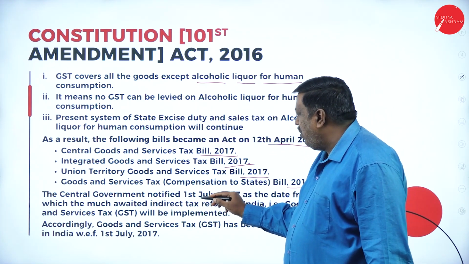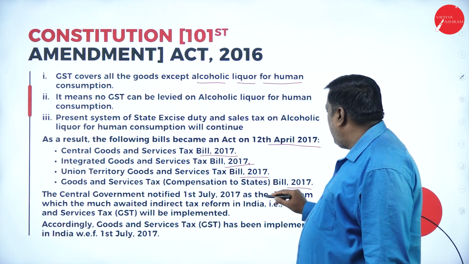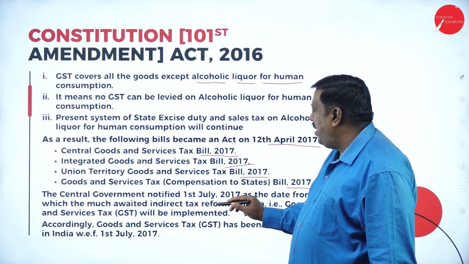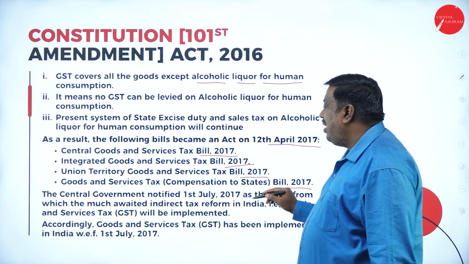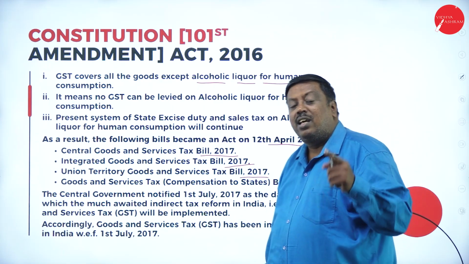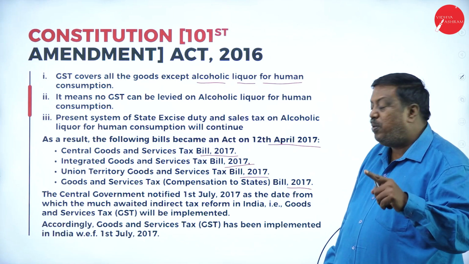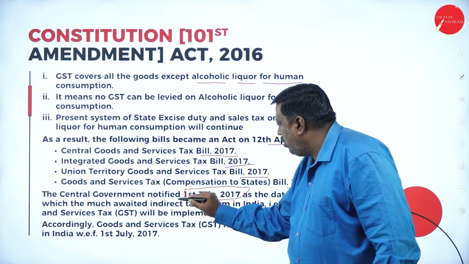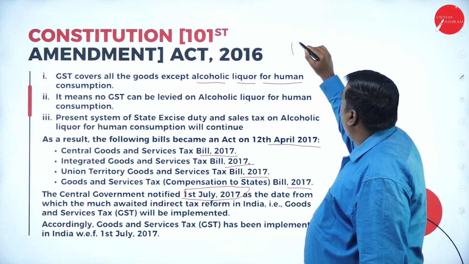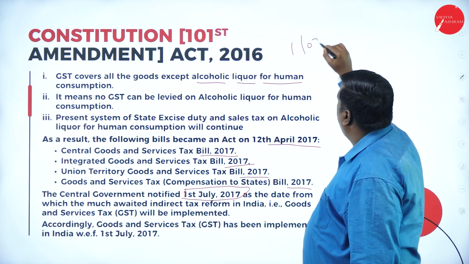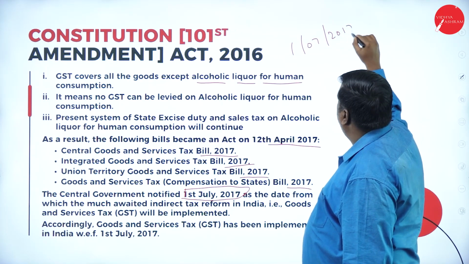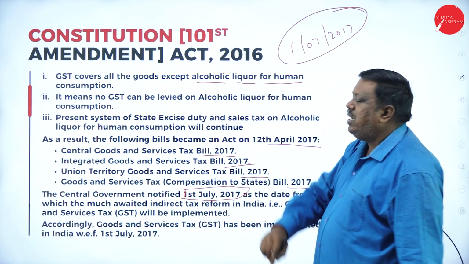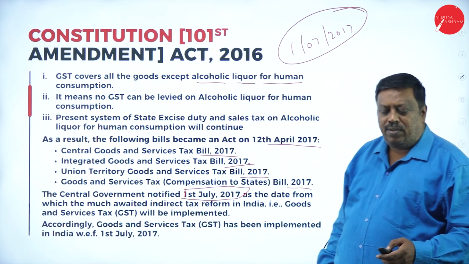The central government notified 1st July 2017 as the date from which the much awaited indirect tax reform in India, that is GST, will be implemented. The implementation of GST took place with effect from 1st July 2017. This is the implementation date of GST in our country.